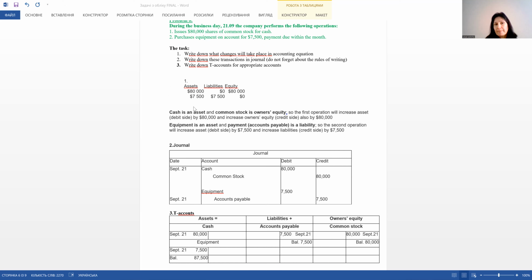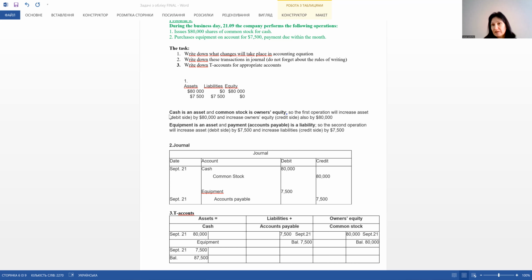So here we see the first answer, and we see the accounting equation that consists of assets, liabilities, and equity. Remember that assets are equal to liabilities plus equity. And when we have 80,000 assets, we have also 80,000 equity in our first transaction.